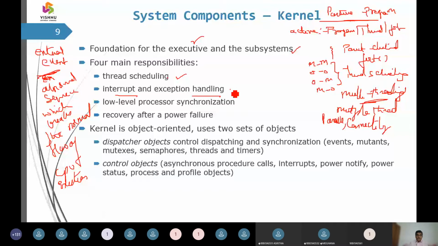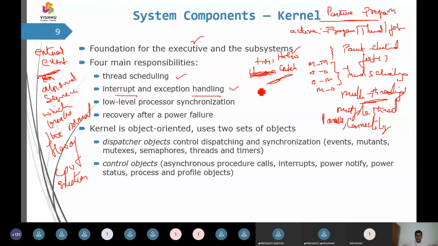Interrupt and exception handling. When we say exception handling, you are aware of Java exception handling, and in exception handling you are very much familiar with try, throw, and catch. So you are familiar with these words. All these we say: try, throw, catch, etc. So that is how it takes up exception handling.